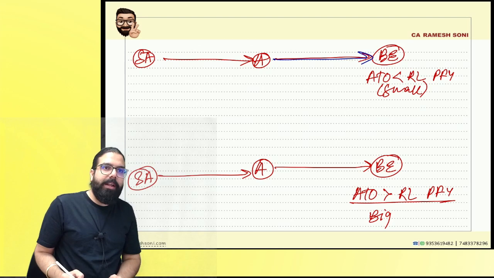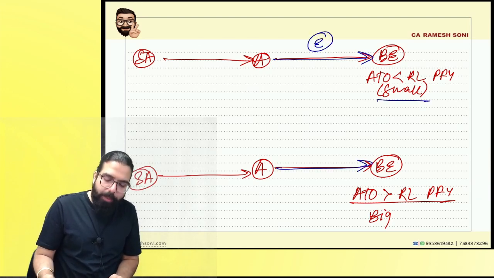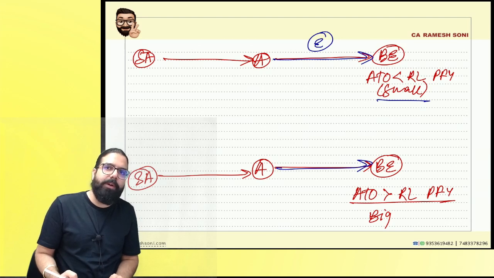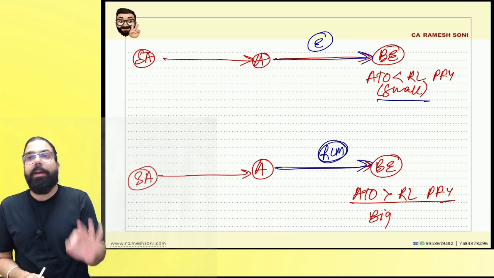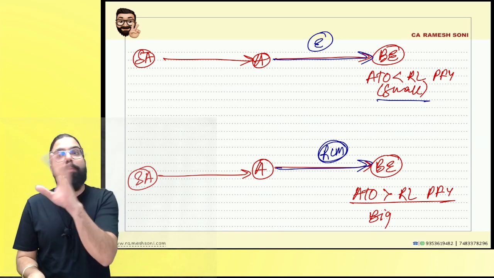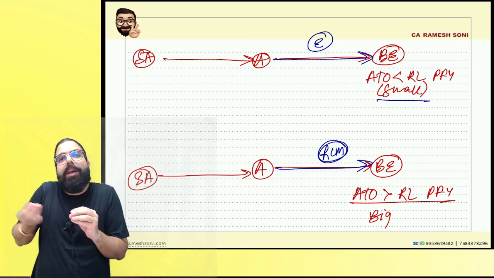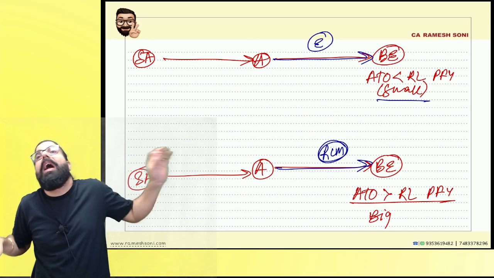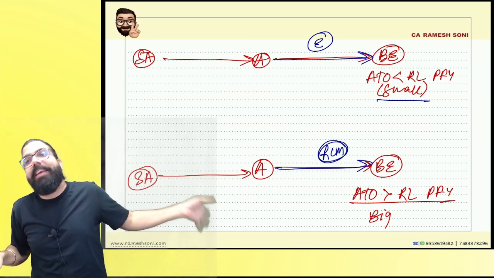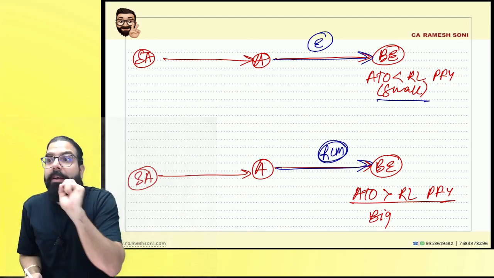Advocate giving to a business entity, small business entity, what will happen? Exempt. Advocate giving to a business entity, big business entity, what will happen? RCM. Correct, everyone? Is my point 100% clear? Now listen to me very carefully. When you read the reverse charge notification, it says if advocate services, any legal services, are given, the ultimate litigant, petitioner, is always deemed as the recipient. Is always deemed as the recipient.